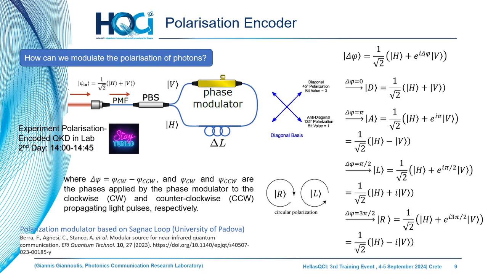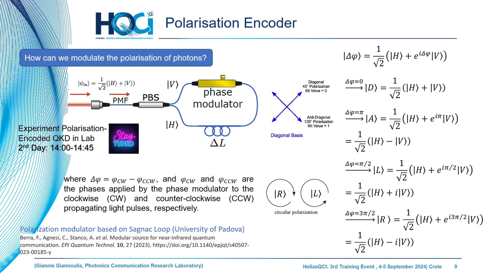Polarization encoding: how can we generate these two mutually unbiased bases? We can take just one Sagnac-type interferometer, and by controlling the phase modulator within the Sagnac loop, we can generate two different mutually unbiased bases.